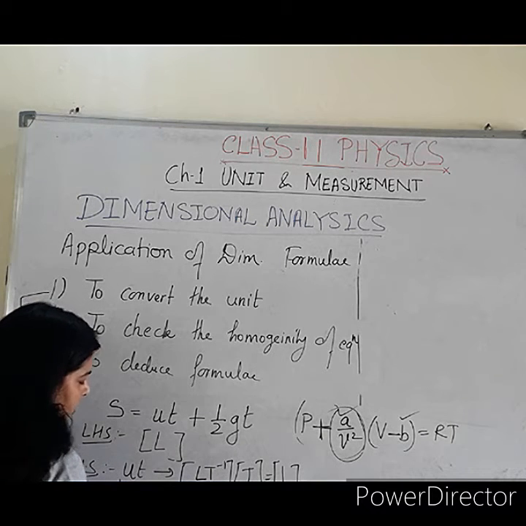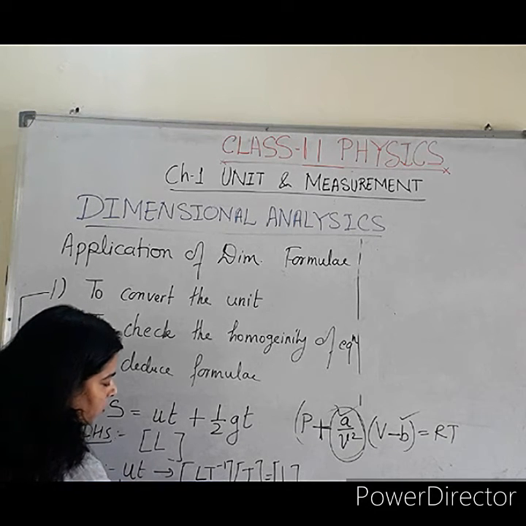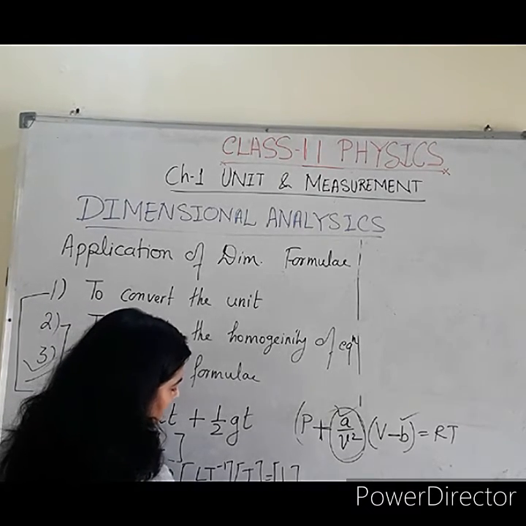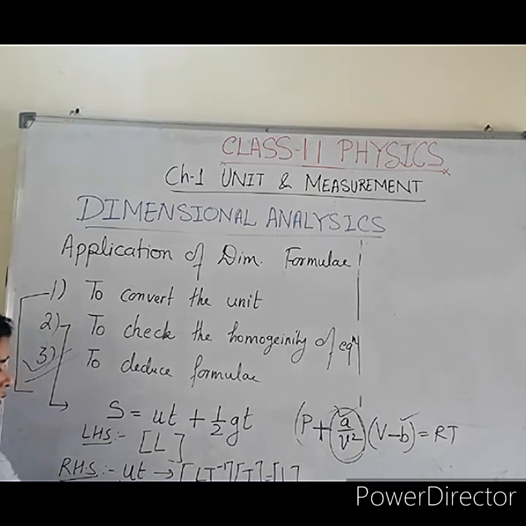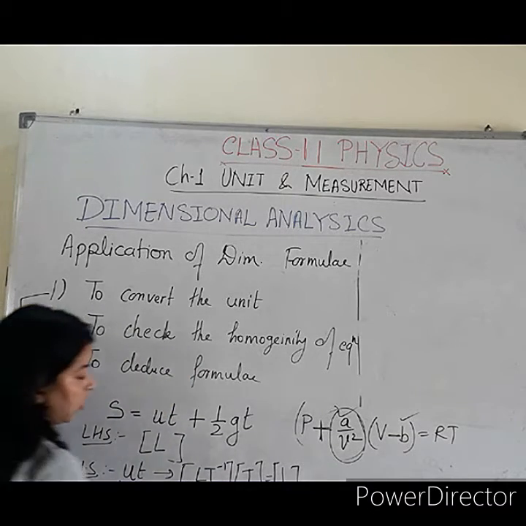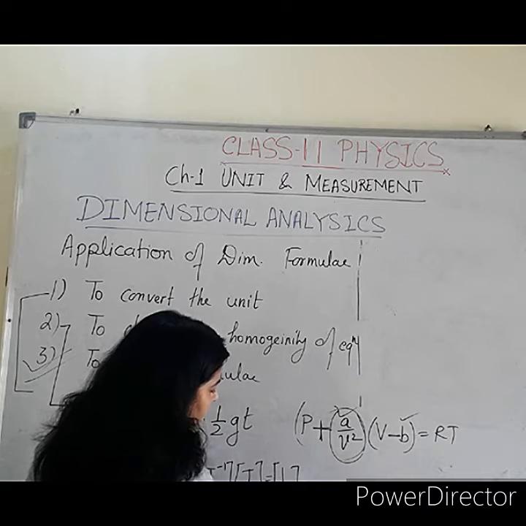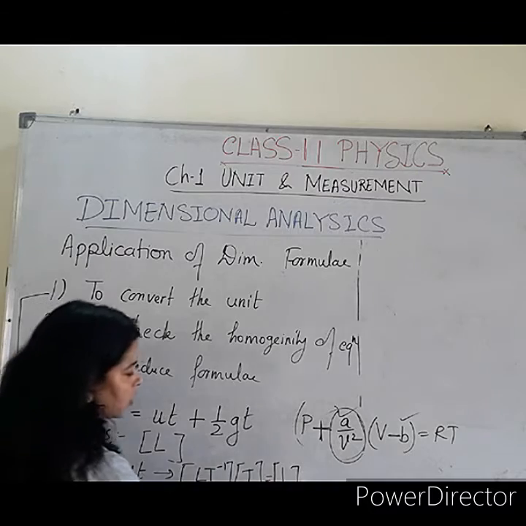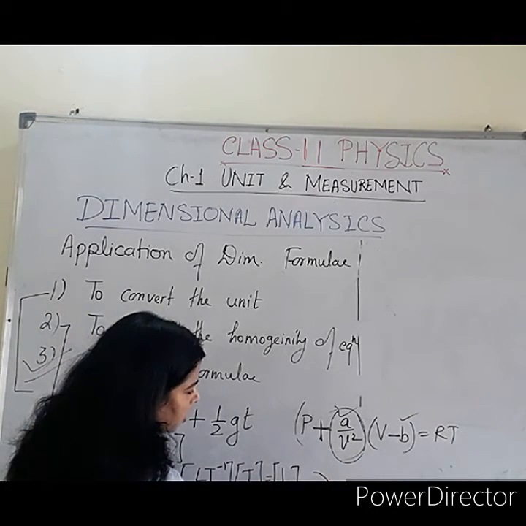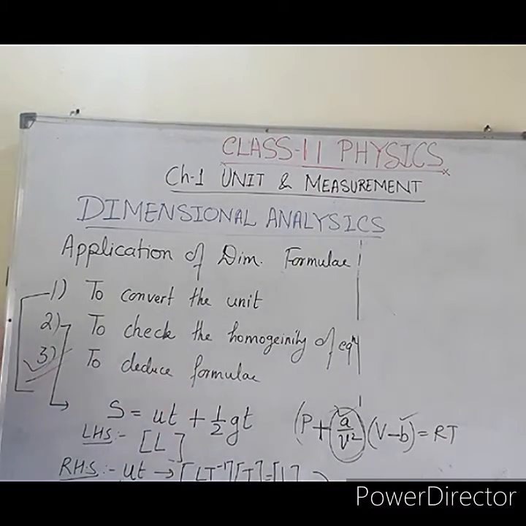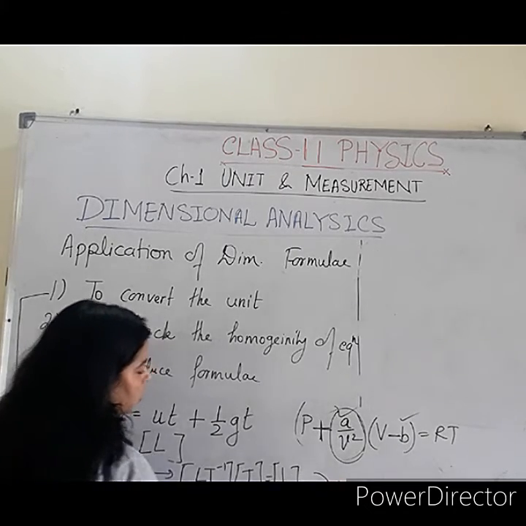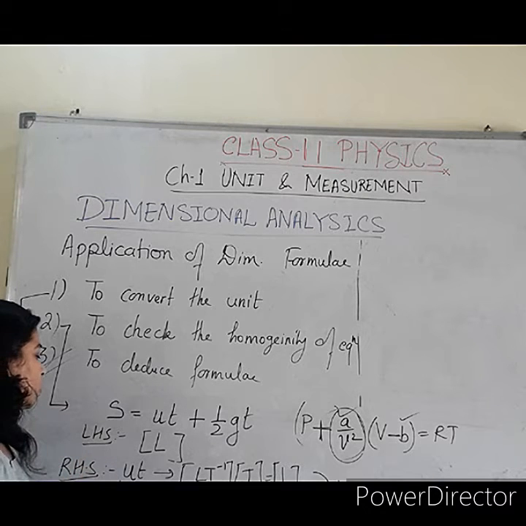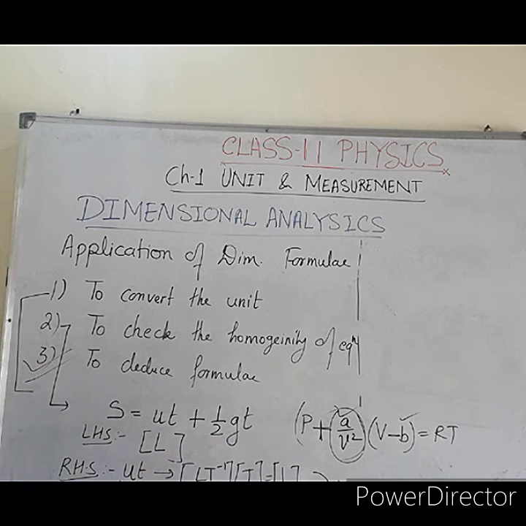So g is acceleration due to gravity. So dimensional formula for this is Lt minus 2. And for t, the dimensional formula is t. So what will you gain here? t minus 2 and t to the power 1. You will get it as Lt minus 1. So you can see that both the terms' dimensional formulas are not equal. These two are not equal to each other. So that means, if these are not equal to each other, the equation is wrong. And we have to correct this equation by equating the dimensional formula.